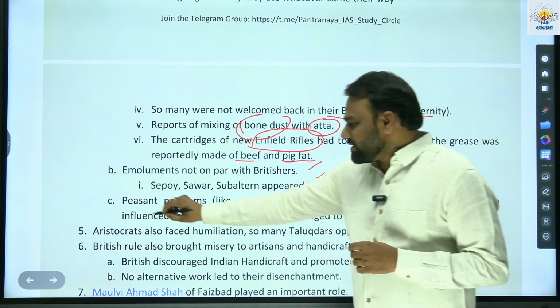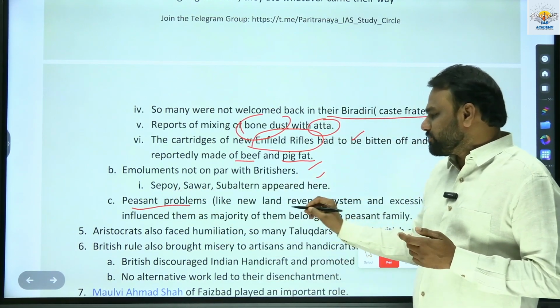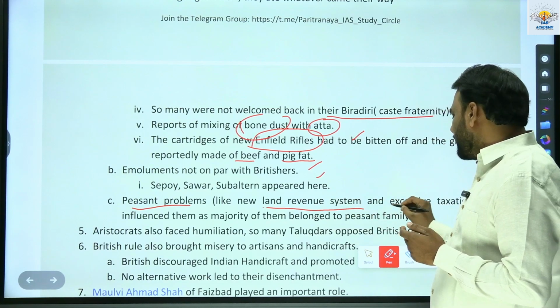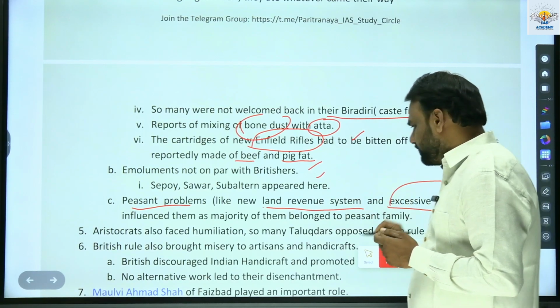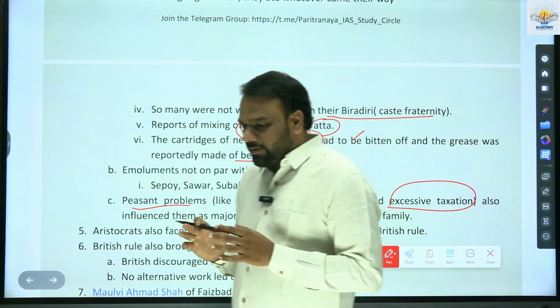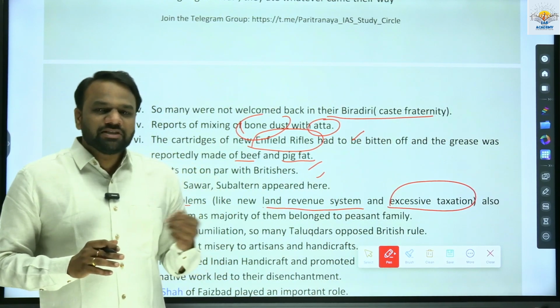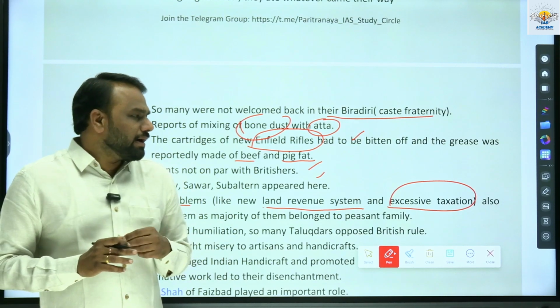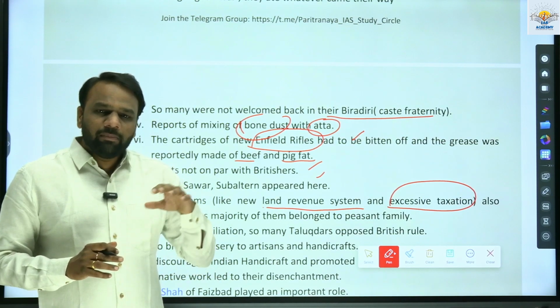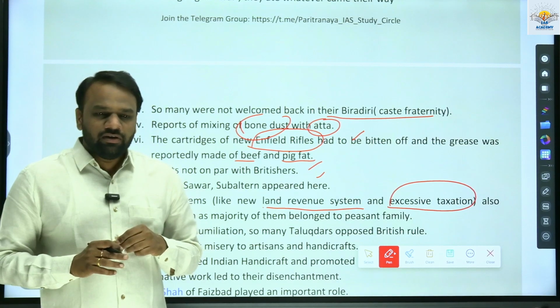Next, another important reason is peasants' problems. What are the peasants' problems? Like the new land revenue system and excessive taxation. Most of the Sepoys in the British army came from peasant families, from an agrarian background. Their families back home were involved in agriculture.